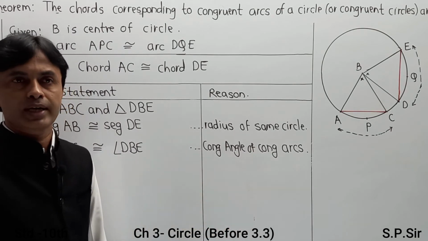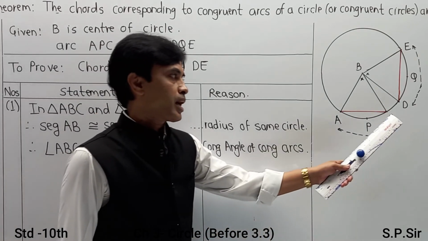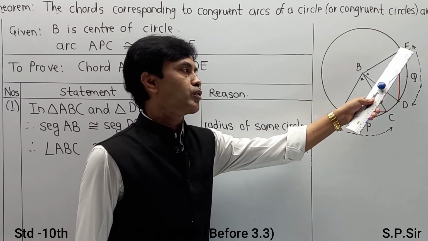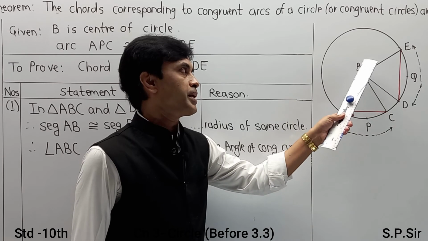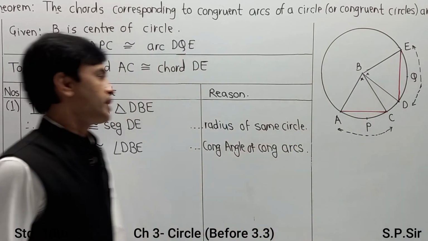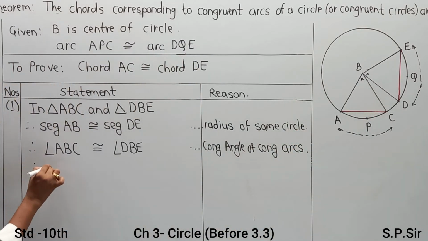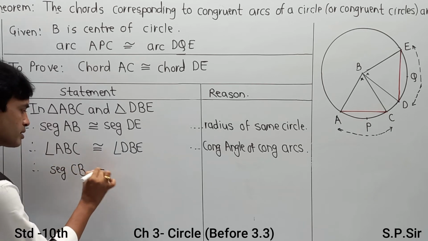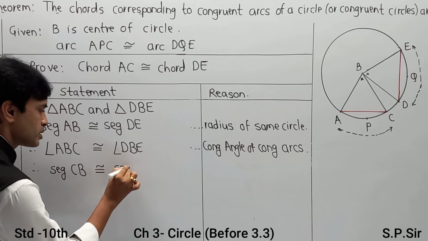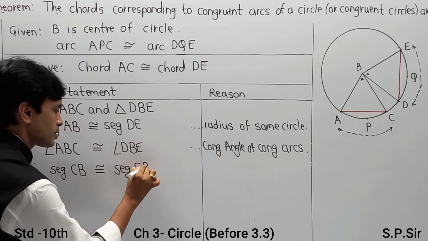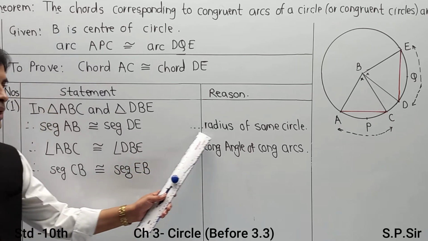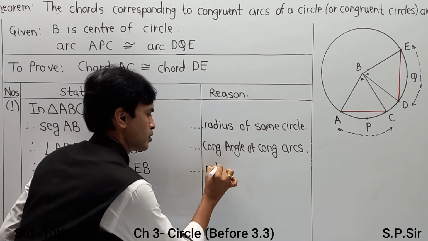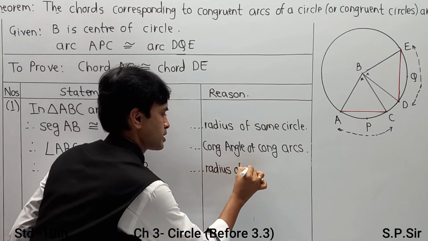In this way also you can write it. Next, segment BC is congruent to segment BE, or you can say segment CB is congruent to segment EB. And again the reason remains the same: radius of same circle.